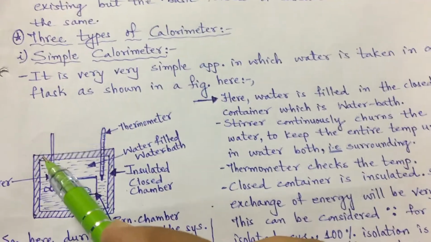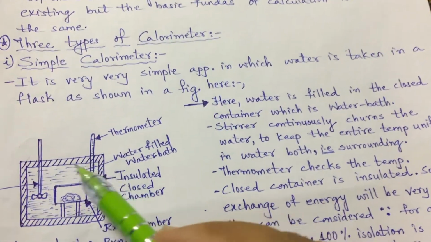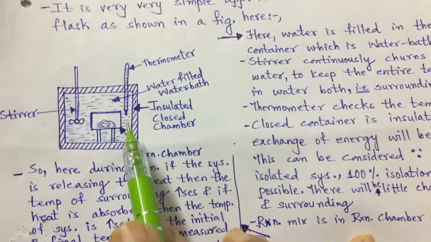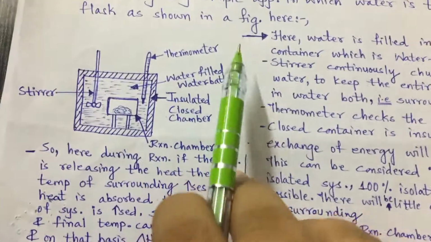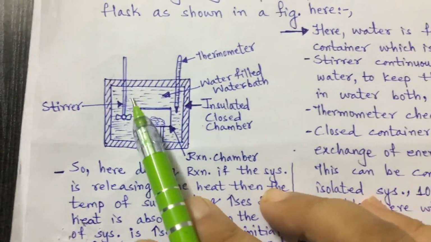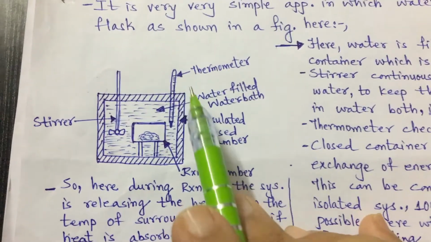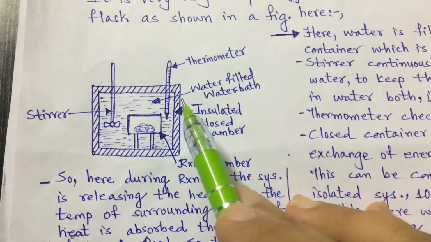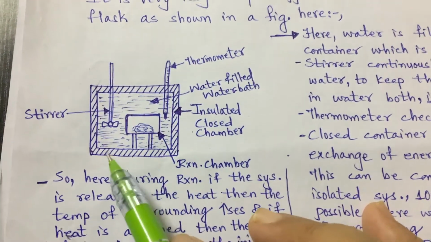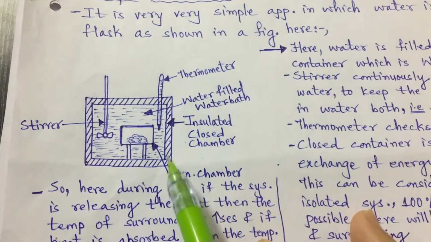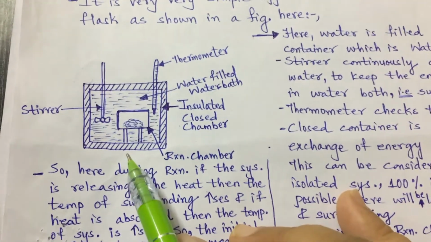Here you can see one container, or flask, in which water is filled. Here is the stirrer, and this is the thermometer. This water filled container is termed the water bath. This is the insulated closed chamber. The chamber is closed and also insulated, right?